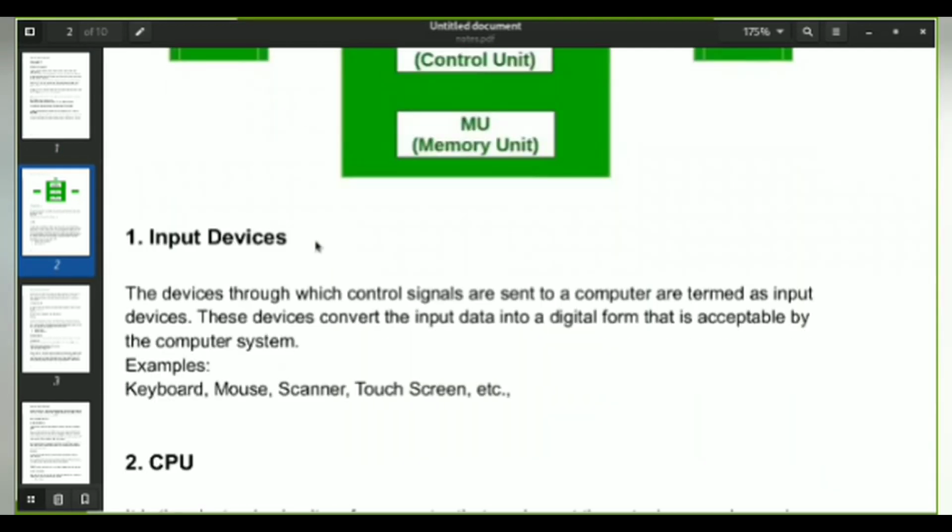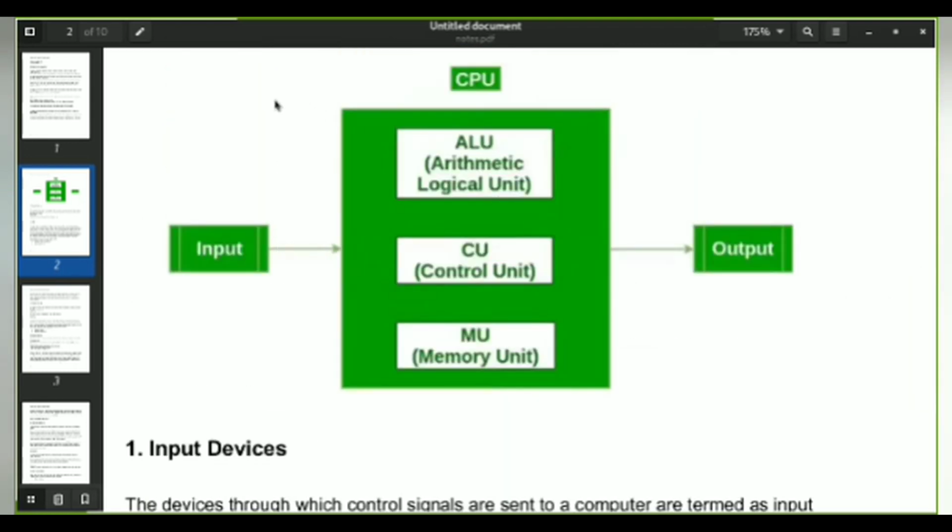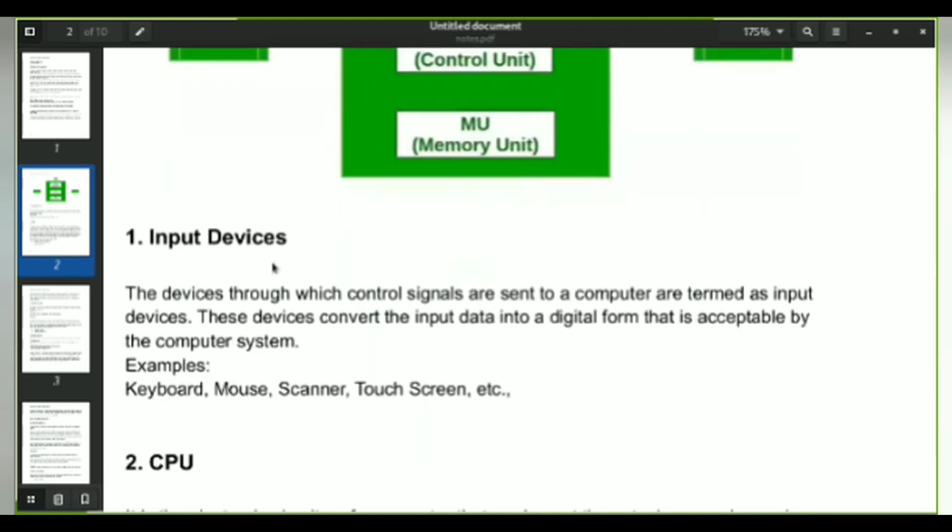The devices through which control signals are sent to the computer are termed as input devices. As I mentioned earlier, input devices are nothing but the digital signals. That is, it can be given by the user through the input devices. These devices are nothing but the keyboard.